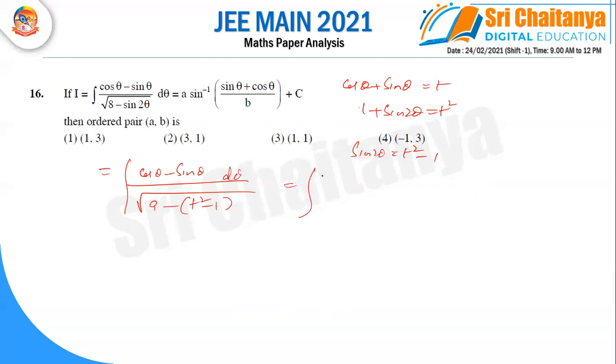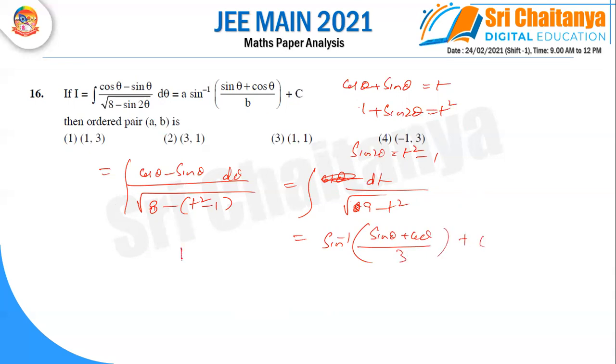So finally this equation becomes dt by root of 8 minus, you can write, 8 minus (t square minus 1). So it is 9 minus t square. Finally you can get sine inverse of t by 3. But what is t? Sin theta plus cos theta by 3 plus c. So on comparing, in place of b I have 3, and in place of a I have 1. So the answer is 1 comma 3.